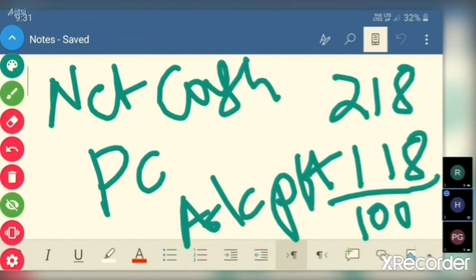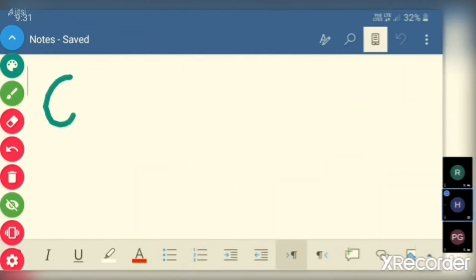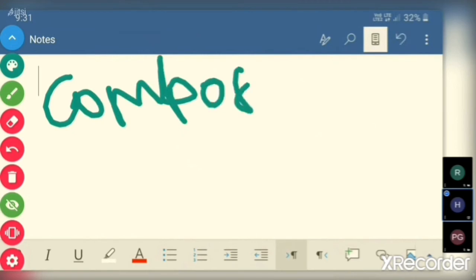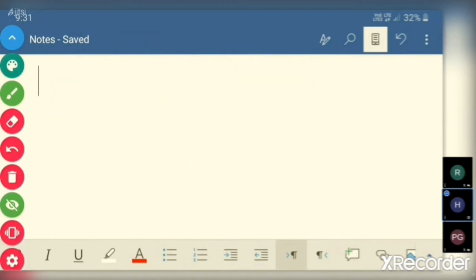Okay, now let us go ahead with the composite scheme. Suppose he opts for the composite scheme. What is the profit he makes, and what is the net cash left with him? Out of 236, how much is the composite scheme tax rate? 1%. We will keep the sale price at 236 only.